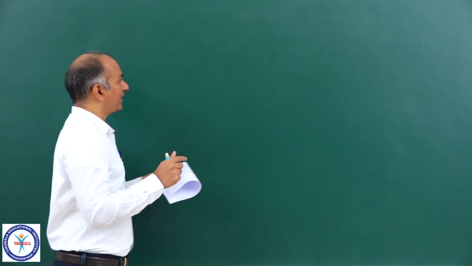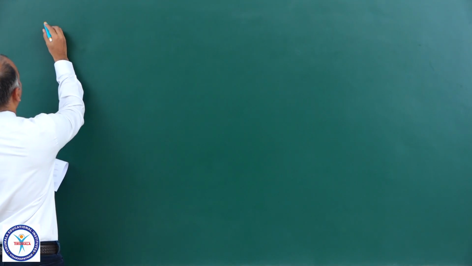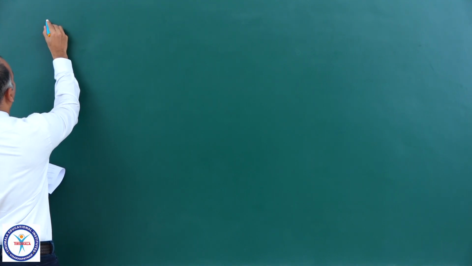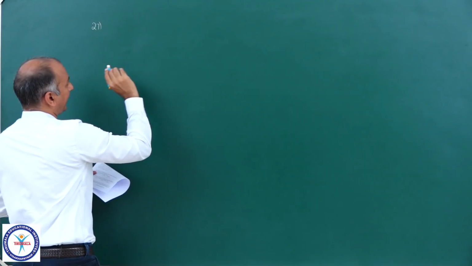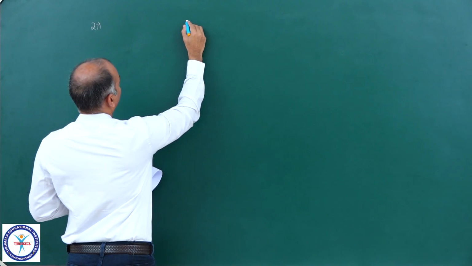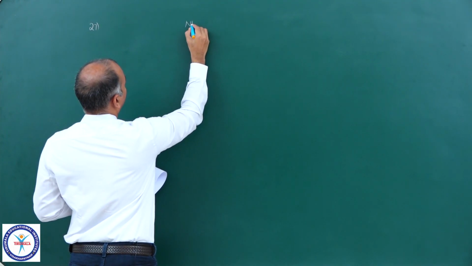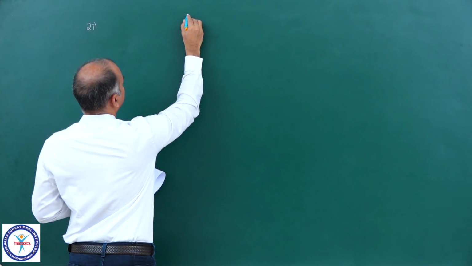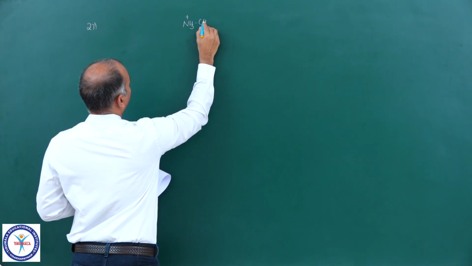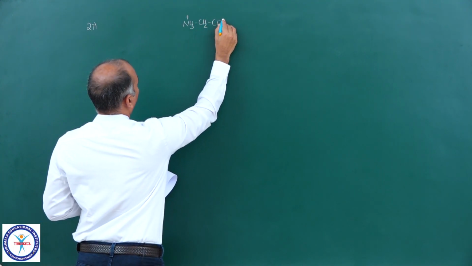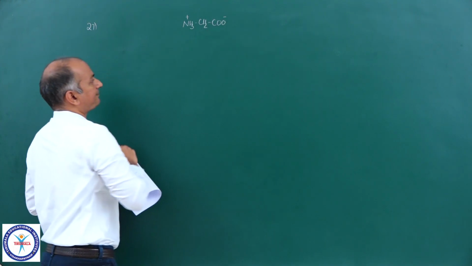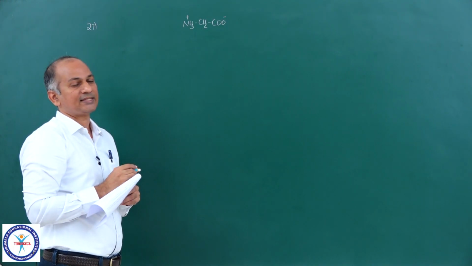Okay, if you see the structure of glycine at its isoelectric point, it is NH3+ CH2 COO-, the zwitterionic form of glycine.